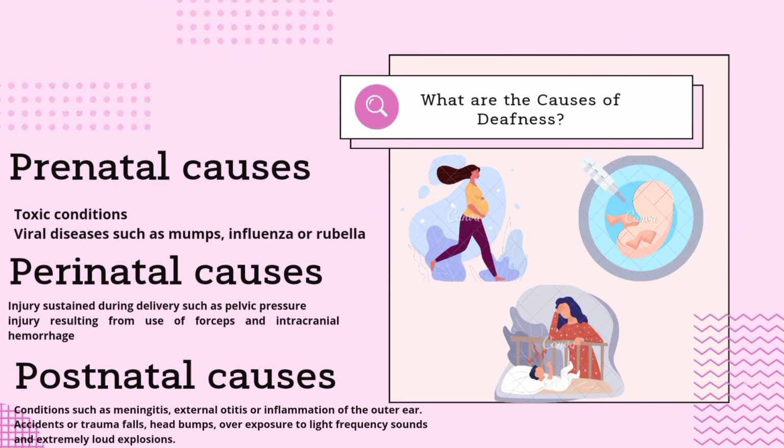What are the causes of deafness? Deafness is a condition caused by a number of factors, namely, number 1. Prenatal causes: toxic conditions, viral diseases such as mumps, influenza, or rubella. Number 2. Perinatal causes: injuries sustained during delivery, such as pelvic pressure injury resulting from use of forceps and intracranial hemorrhage, and heavy sedation due to the overdose of anesthesia in twilight deliveries.